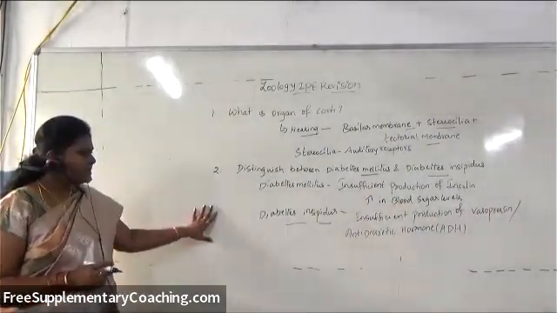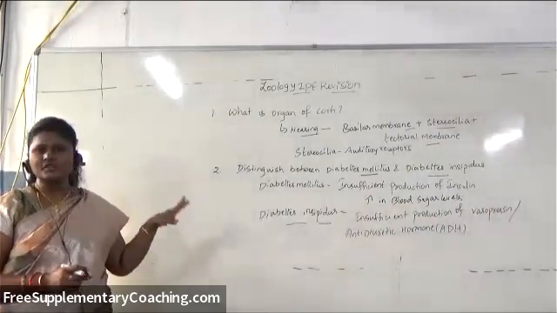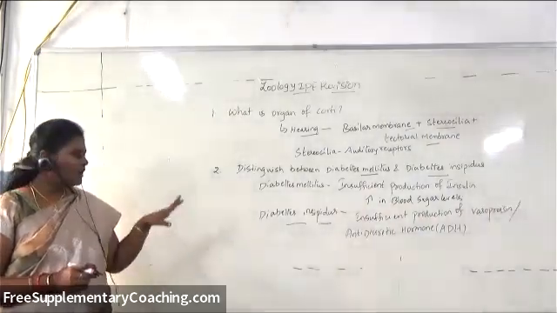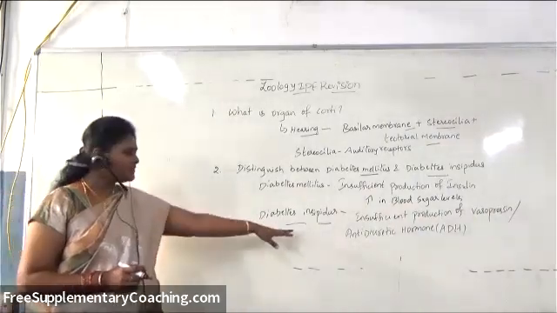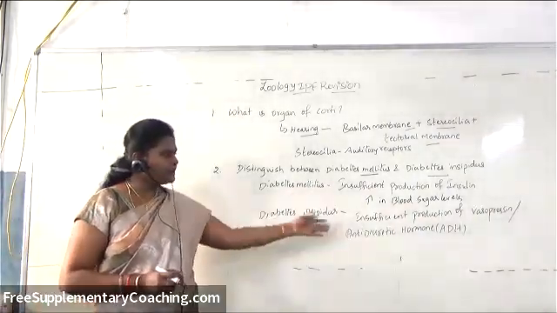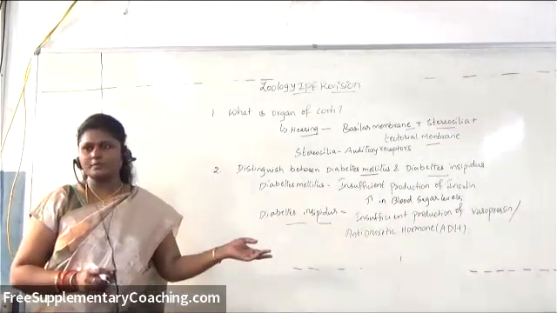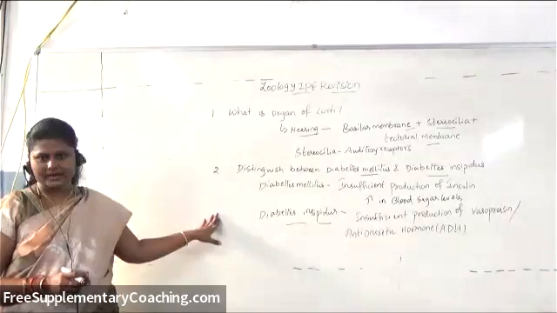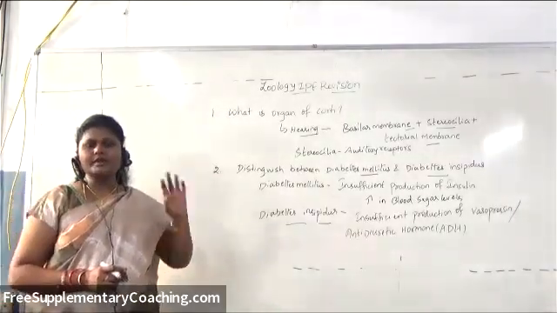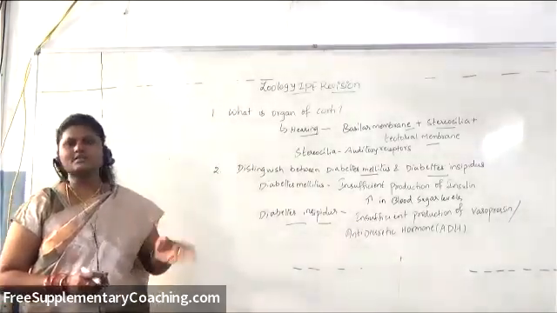So diabetes insipidus is because of insufficient production of vasopressin or antidiuretic hormone. What is the function of this hormone? As I told you, the hypothalamus secretes vasopressin, and this hormone goes and gets stored in the pituitary gland. Whenever needed, the pituitary gland will release this hormone.